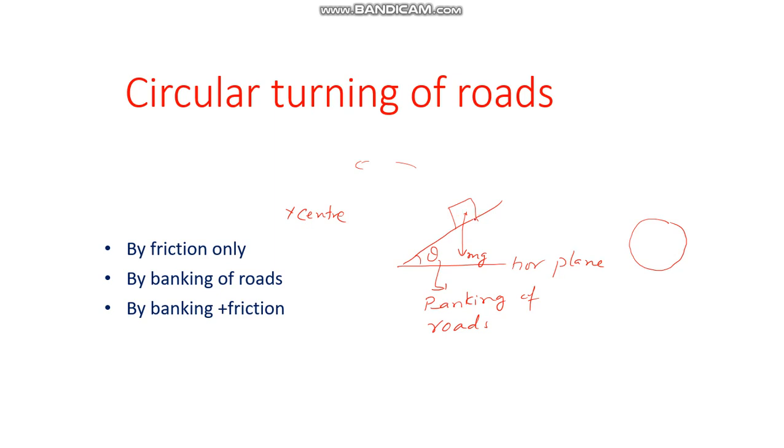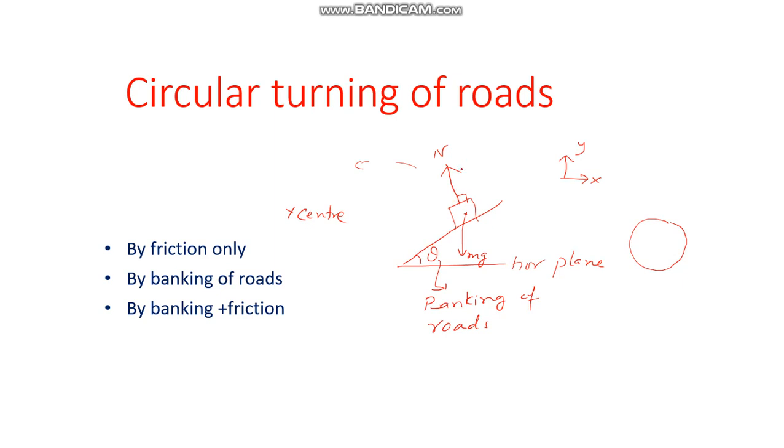So we need to resolve the forces now, and here you see this car is on the surface, so the normal reaction will be perpendicular to the inclined surface. That means this angle will be 90. So this is your normal reaction. While telling about free body diagram, I told you that you can take axes the way you want. So here if I take this as x-axis and this as y-axis, you have one force N like this.